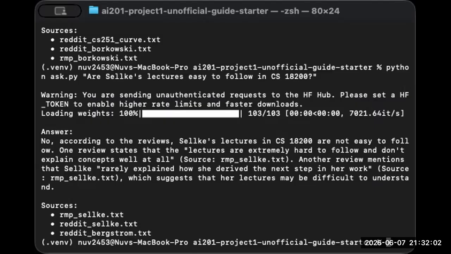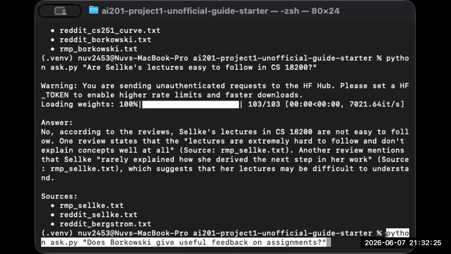And the system correctly answered no, citing specific student quotes like lectures are extremely hard to follow, and rarely explained how she derived the next step. So the answer is fully grounded in retrieved documents. Finally, we can give the last third query, and we can ask, does Borkowski give useful feedback on assignments?